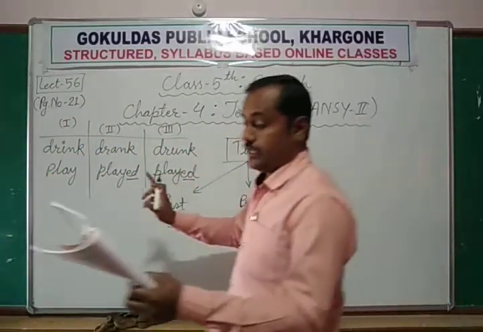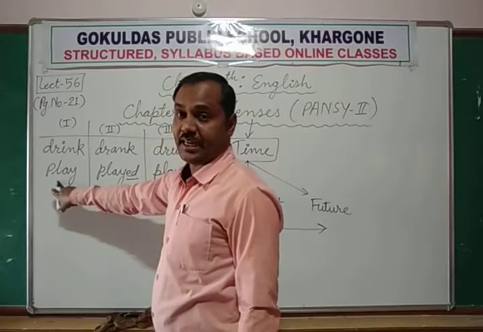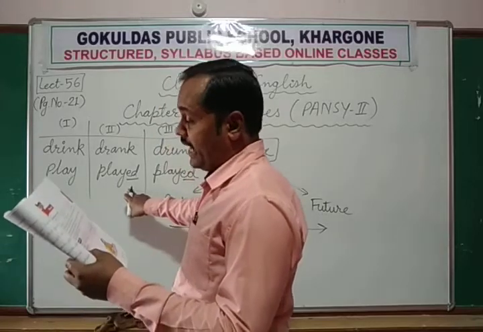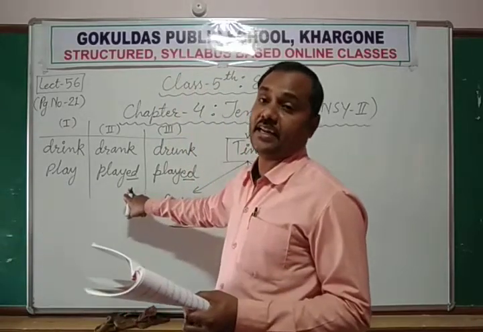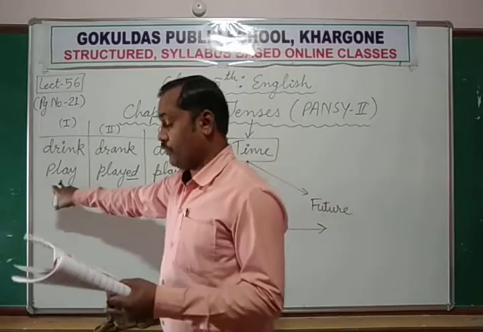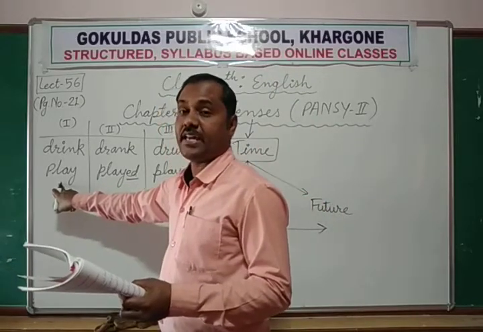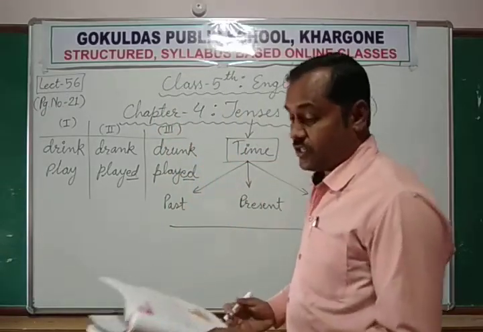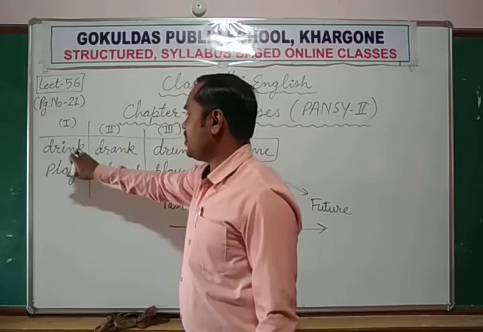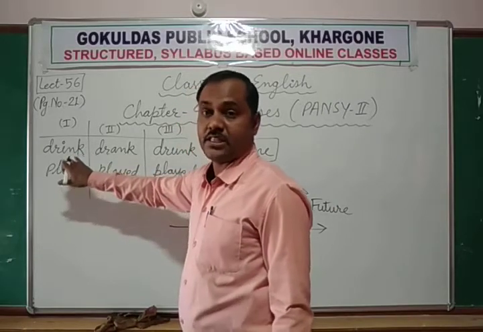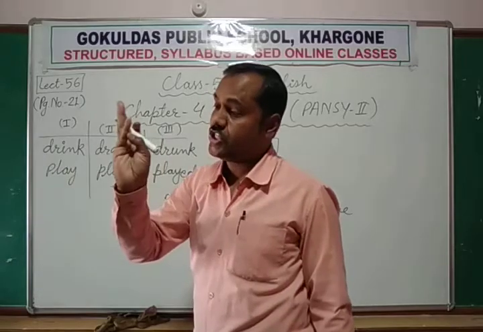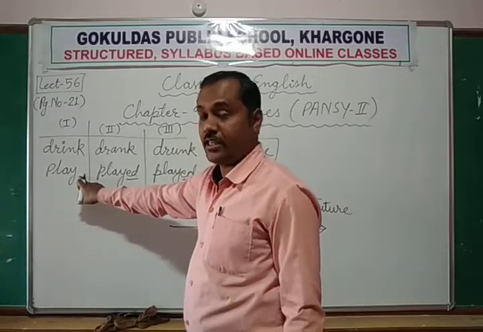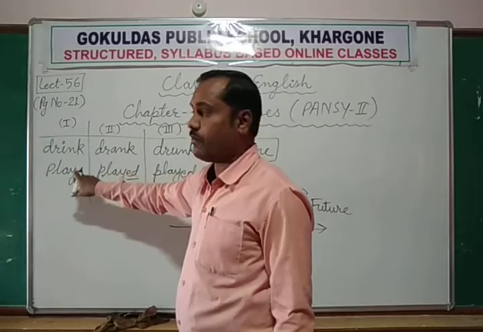Now we see they play cricket. They play cricket. They played cricket. They will play cricket, in the future. Okay. And with he, she, it, name, this singular subject, with singular subject he, she, it, name, we add s or es with this base form of the verbs.